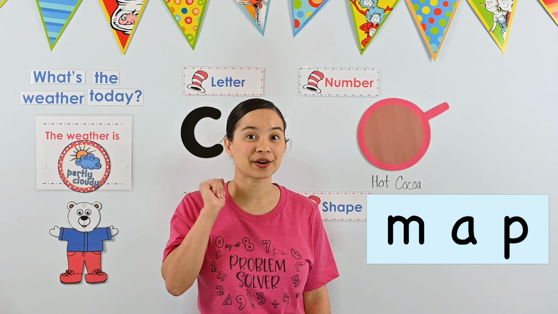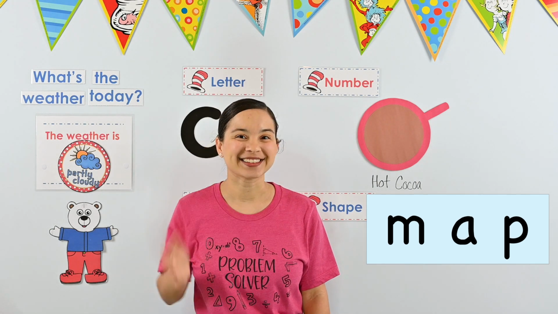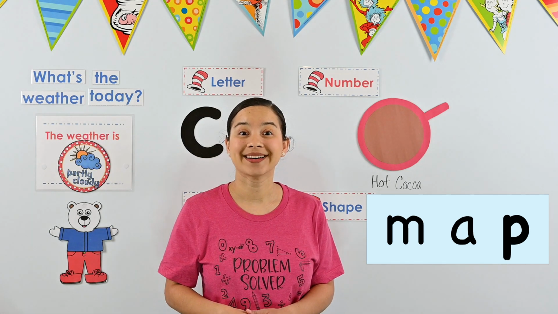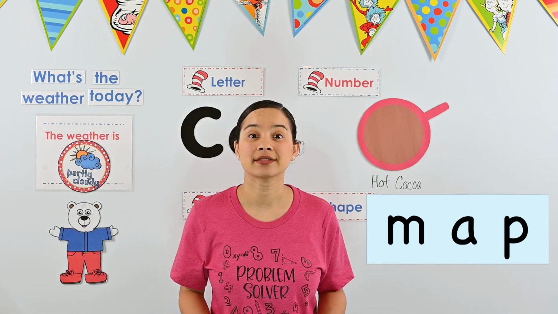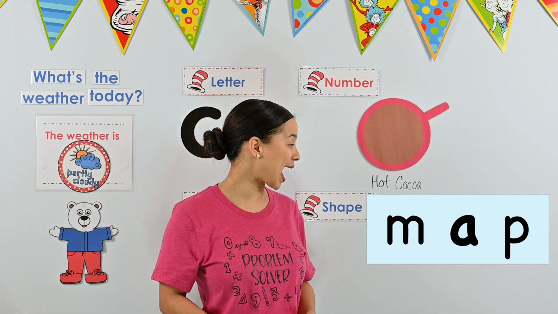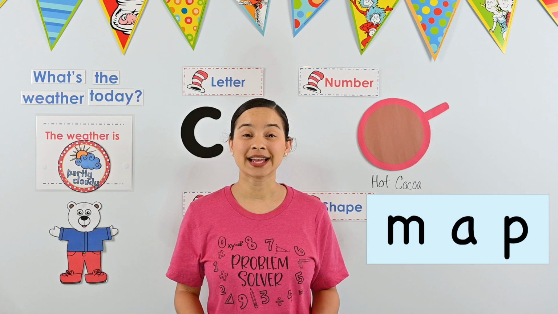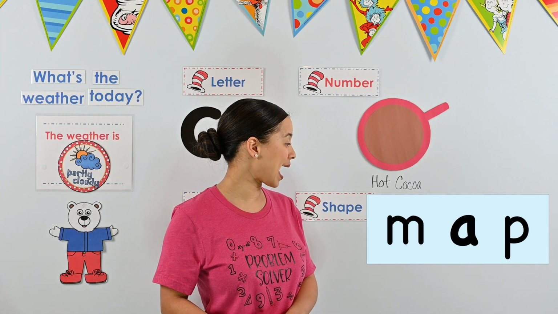Okay, let's try the next letter. Ah. Good job. What about the last letter? P. Awesome. Okay, let's say those sounds again. Ready? Ah. P. Good work. Can you try it a little faster? Ah. P.